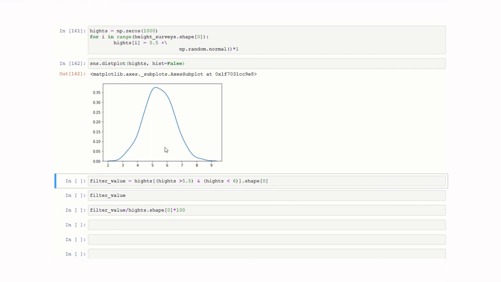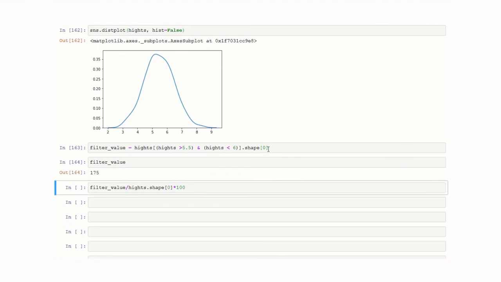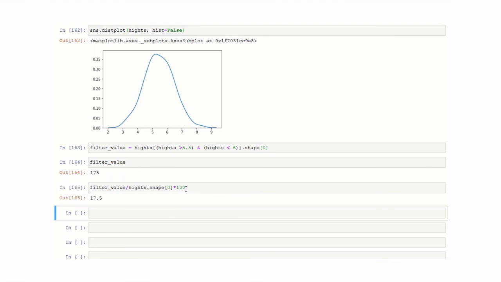So instead of this, we'll divide into intervals. Let's see the probability that a person's height falls between 5.5 and 6. Let's see how many people there are in this range. So we have 175 people. Let's find out the probability that a person's height falls between 5.5 and 6. So it is 17.5%. Like this, we can find out the probability for continuous values. This is all about probability density function and probability mass function.